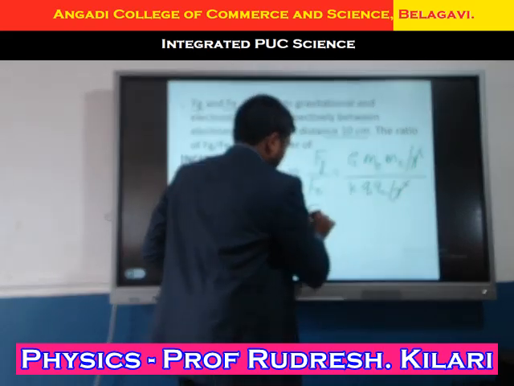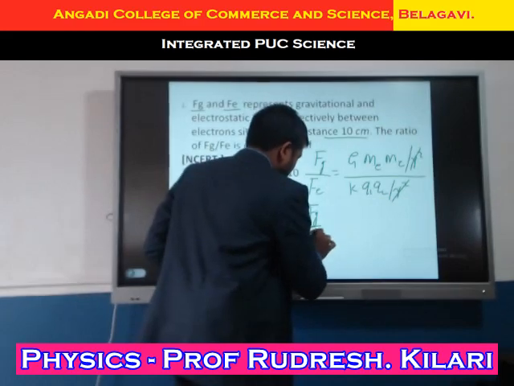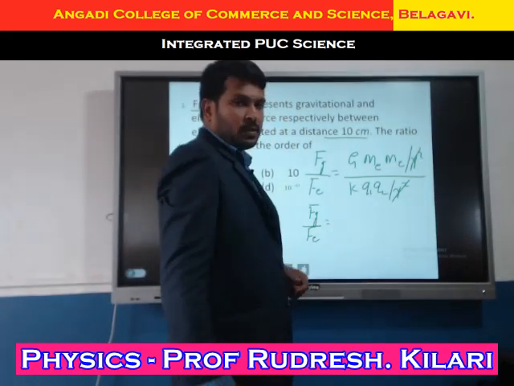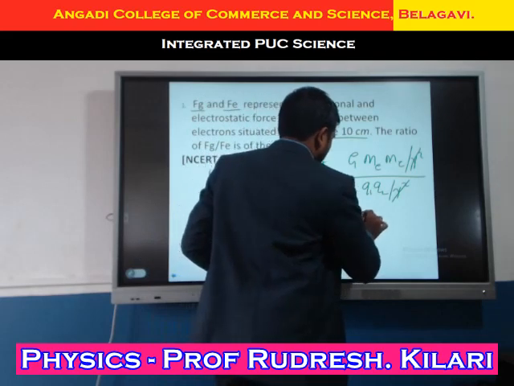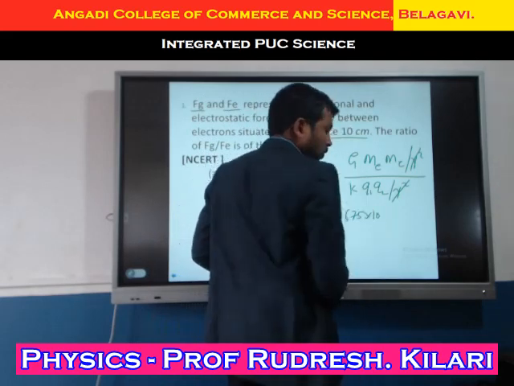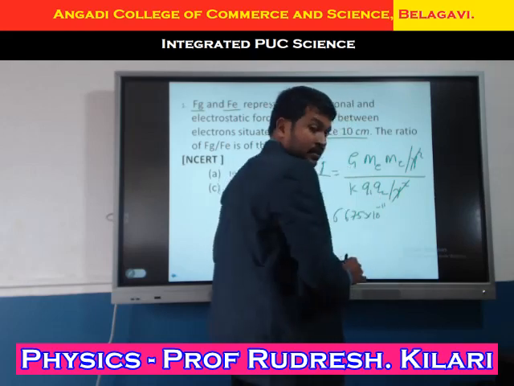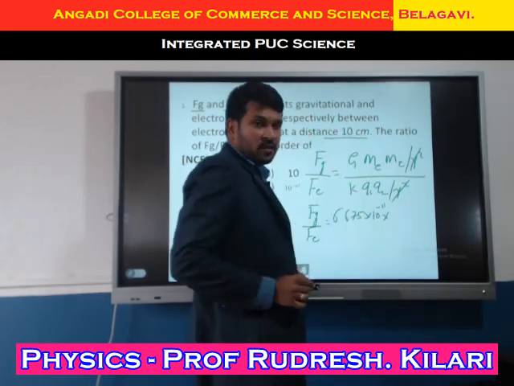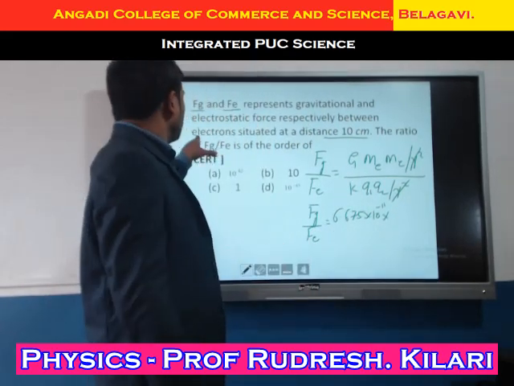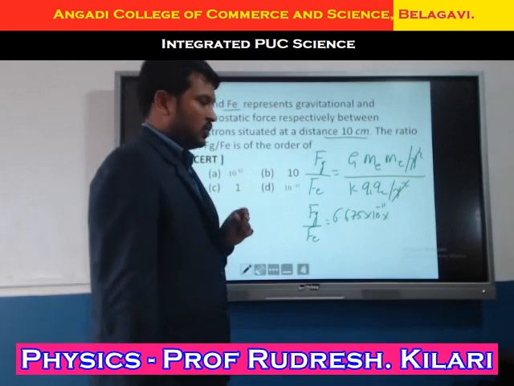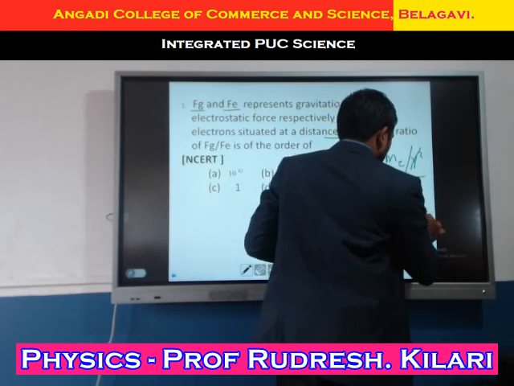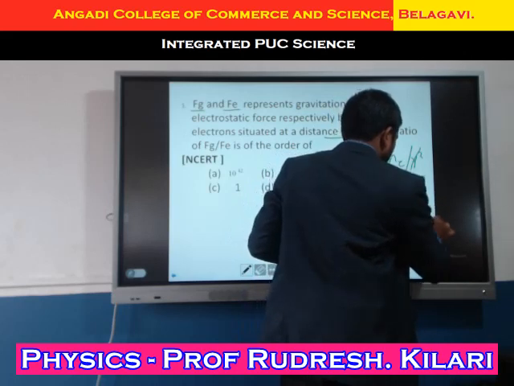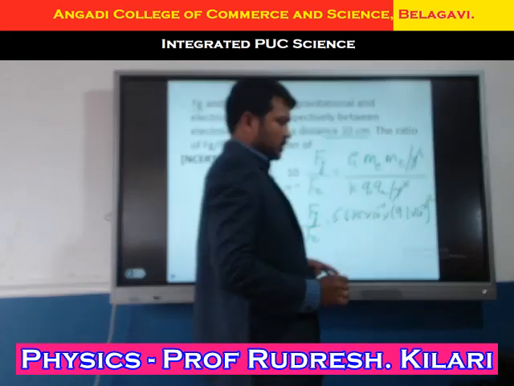Here Fg divided by Fe equals, I'll substitute the values: 6.675 into 10 to the power of minus 11, into mass of electron. What is the mass of electron? 9.1 into 10 to the power of minus 31, squared, since two electrons are there.